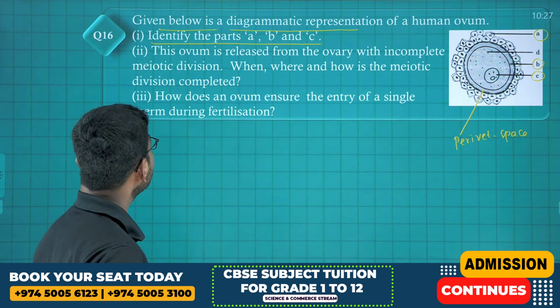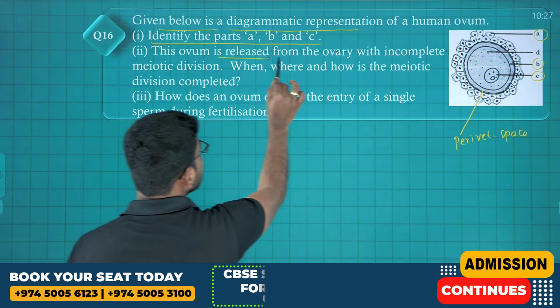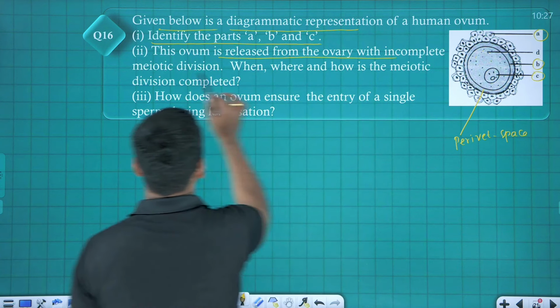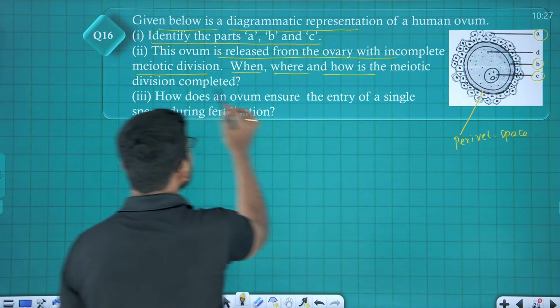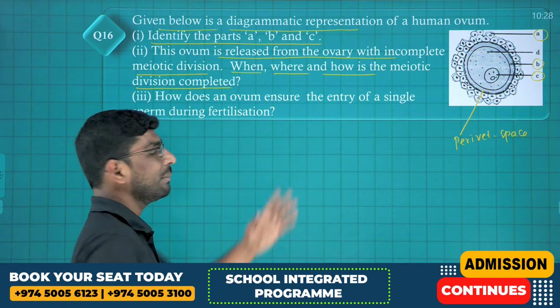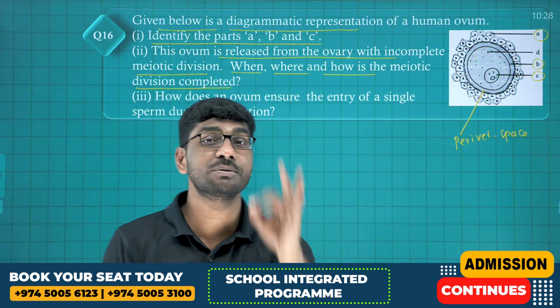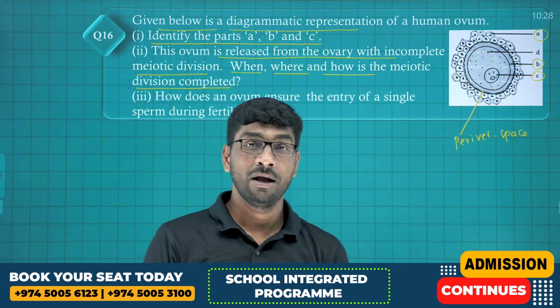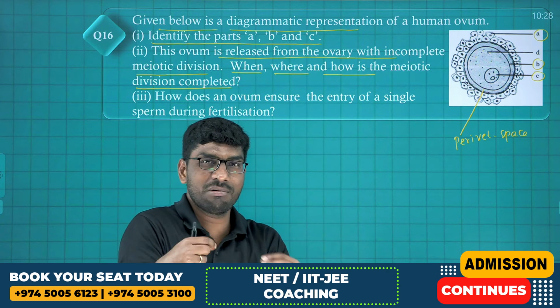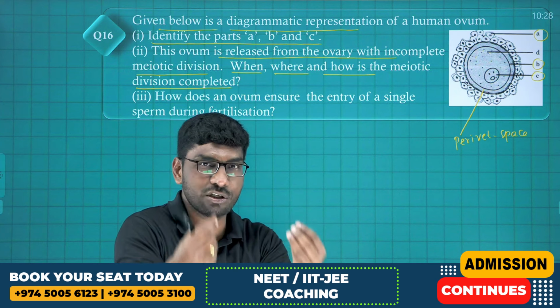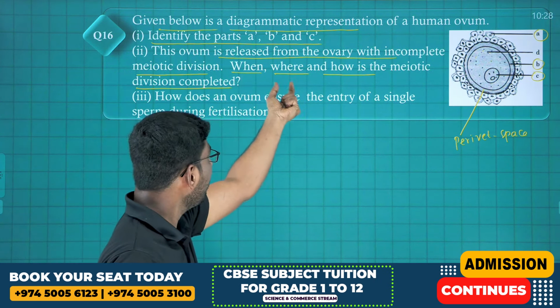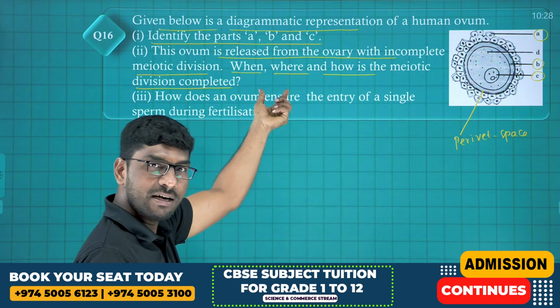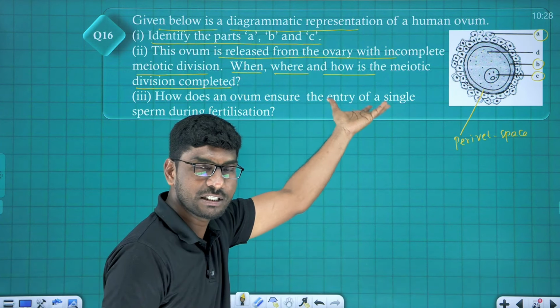Next. This ovum is released from the ovary with incomplete meiotic division. When, where and how does it undergo and complete the meiosis division? I told you this question is repeated many times. Carefully look here. One more time I'm going to explain this question. When, where and how. Carefully listen here.